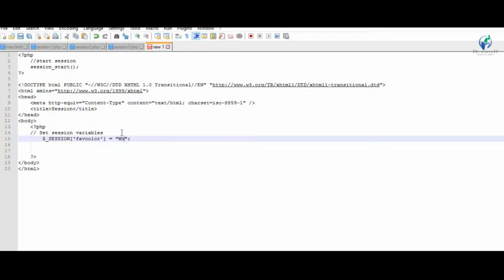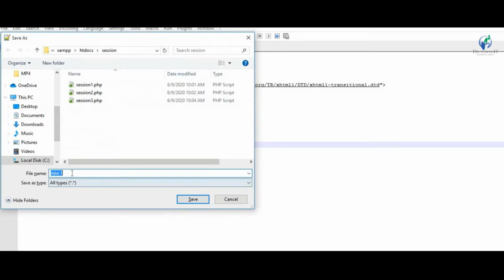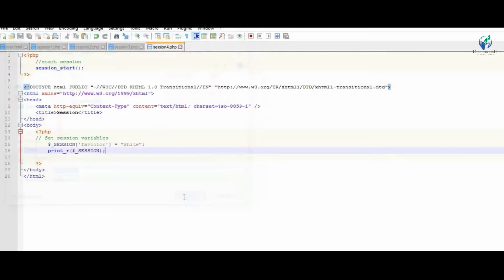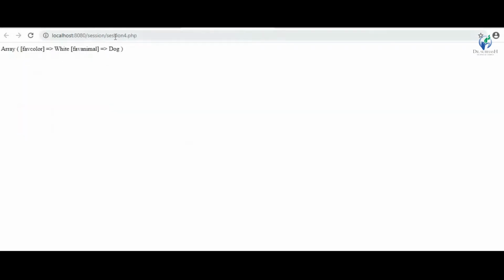Favorite color is white, then display print_r $_SESSION. Save this file as session4.php. Reload this page, click on session4.php. Now favorite color is white and favorite animal is dog.